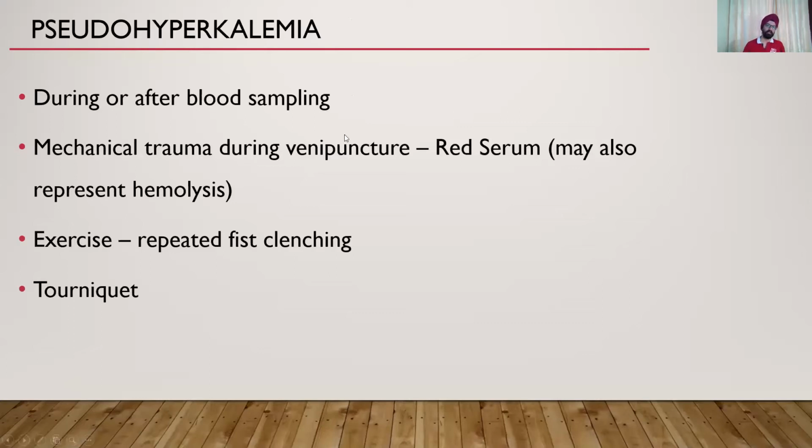Okay. So during or after the blood sampling, there is mechanical trauma during venipuncture. In fact, when I used to study in MBBS and during my internship, it was a rule in our college not to use a tourniquet when we are doing electrolytes. So ideally, you should not be using a tourniquet when you are taking samples for potassium. Okay, when you tell the patient to repeatedly clench the fist, that is what is going to cause problems again and hyperkalemia.